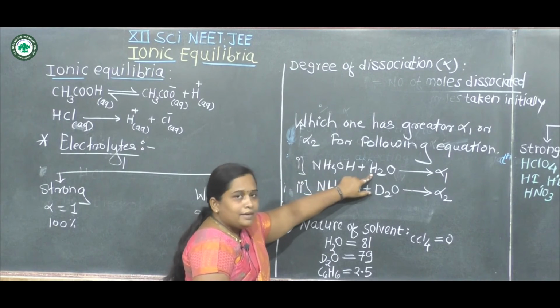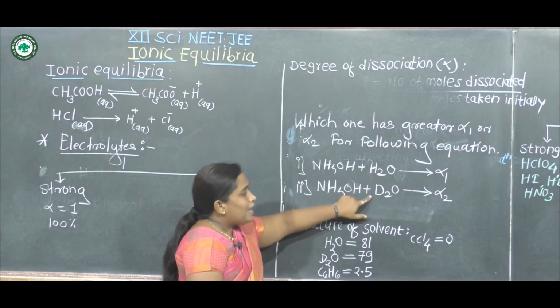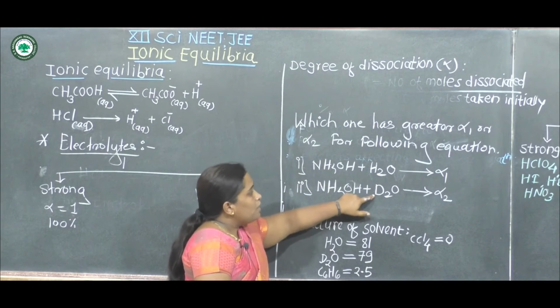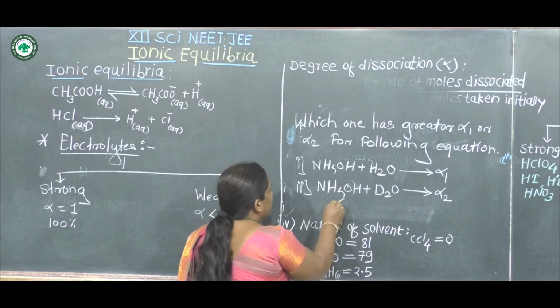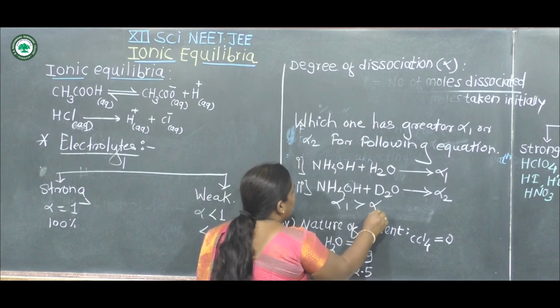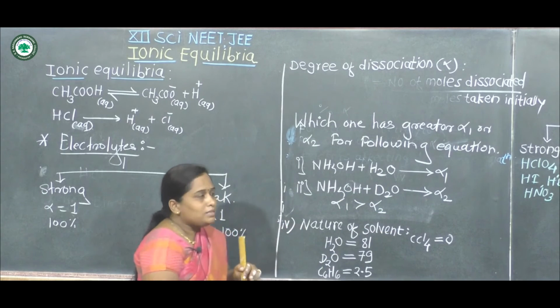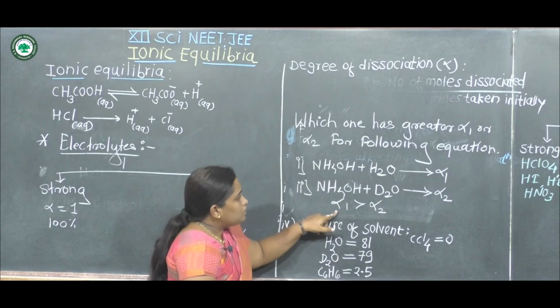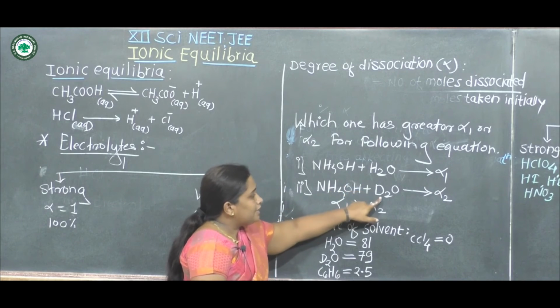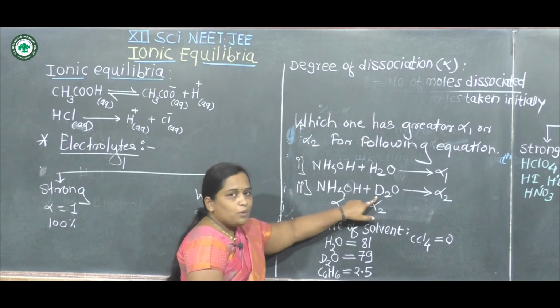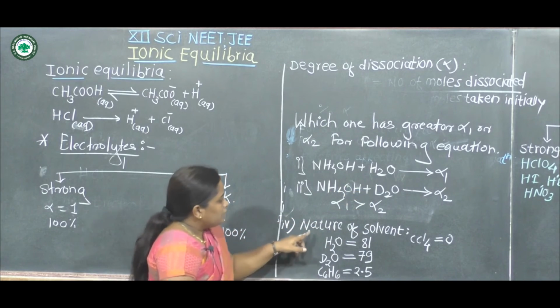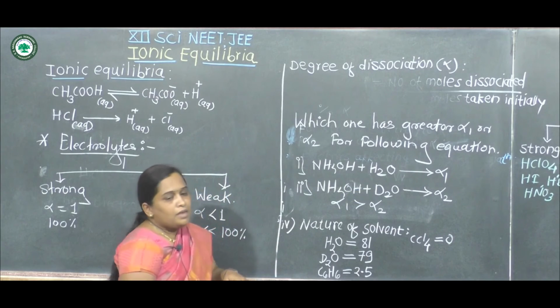H2O has a higher dielectric constant compared to D2O, which means alpha 1 is greater than alpha 2, because the dielectric constant of water is greater than D2O. This is the nature of a solvent.